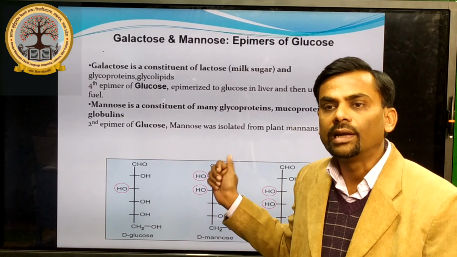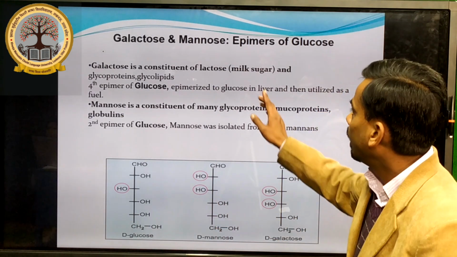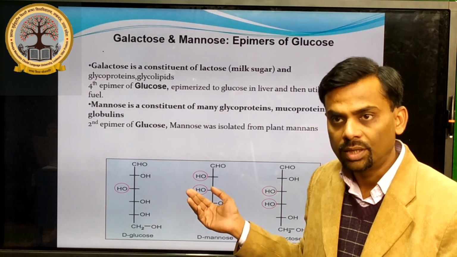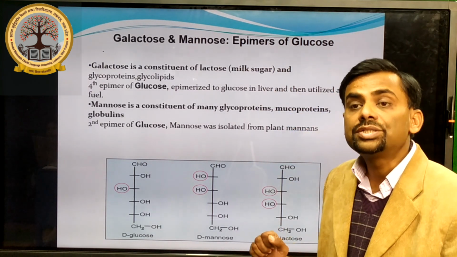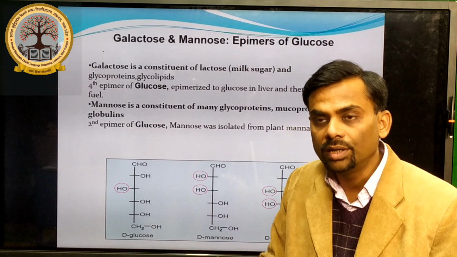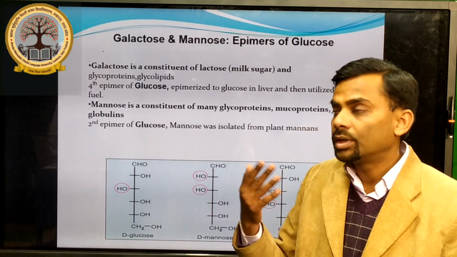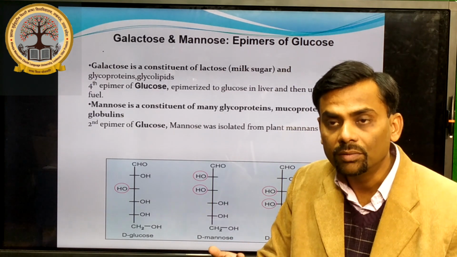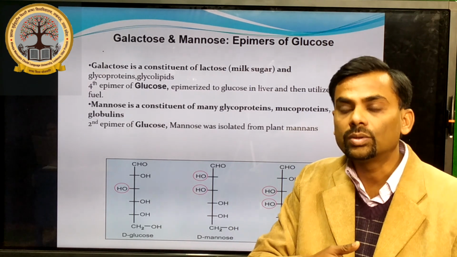Another example is galactose and mannose. These are all monosaccharides, and these two are epimers of glucose. Now another term comes, epimer, after anomers. What are these epimers? When there is a change in a single carbon atom of a monosaccharide, that is known as an epimer. It is the change in spatial configuration around a single carbon atom in comparison to glucose.